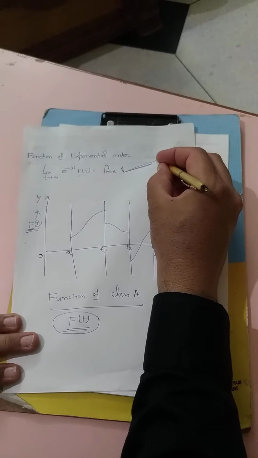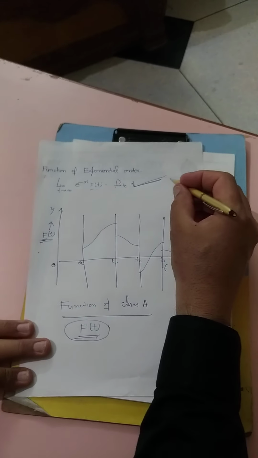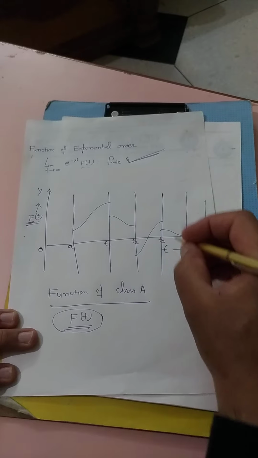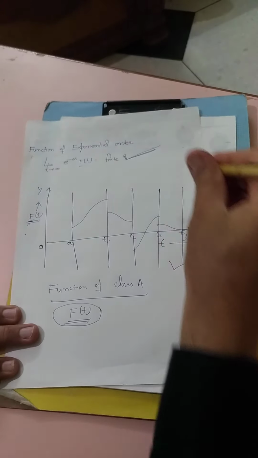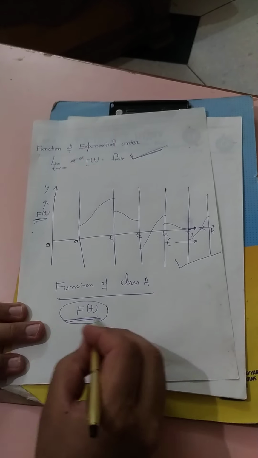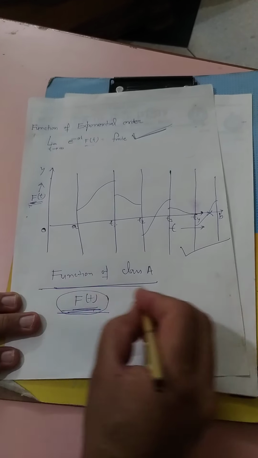Number one, it is a function of exponential order. Number two, it is a piecewise or sectionally continuous function. In that case, this function f(t) will be called a function of class A.